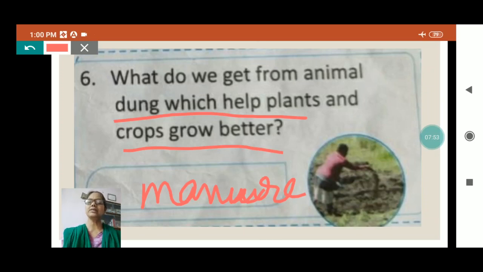Like that only in the poultry farm also, because all the dung and wastage they keep in one place, and from there manure is prepared, and this manure is very good for crops.